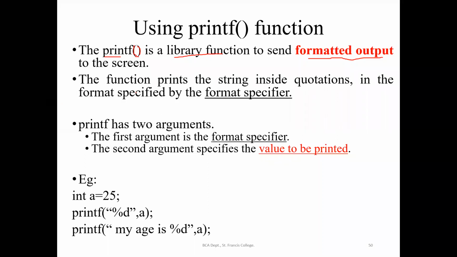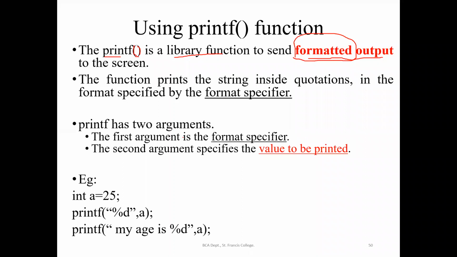Formatted means, as I told you for the university exam, 5 marks are for the formatted output, right? So in order to send a formatted output onto the screen, you have to use the printf function. The function prints the string inside the quotation. So if you just give printf, and within the double quotes, if you give St. Francis College, it will be printing that.